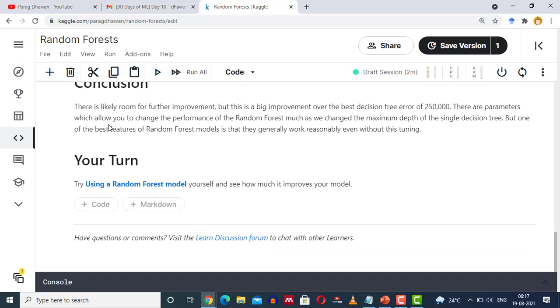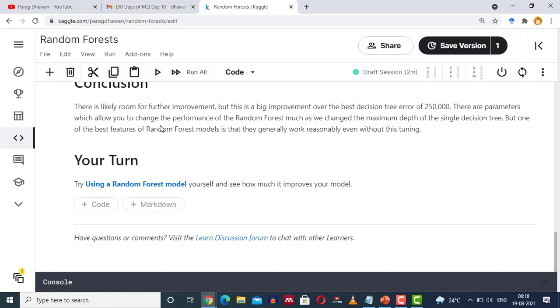There are parameters which you can choose that allow you to change the performance of the random forest, much like we changed the maximum depth of a single decision tree. But one of the best features of the random forest model is that it generally works reasonably well even without tuning.